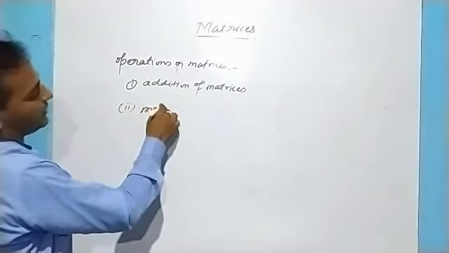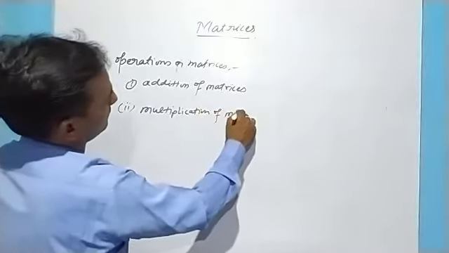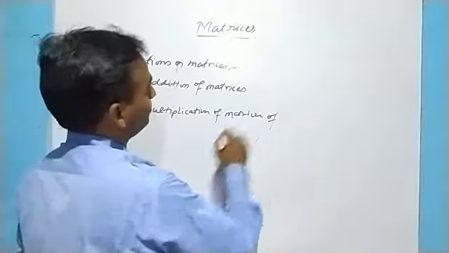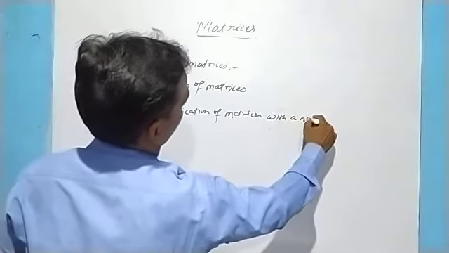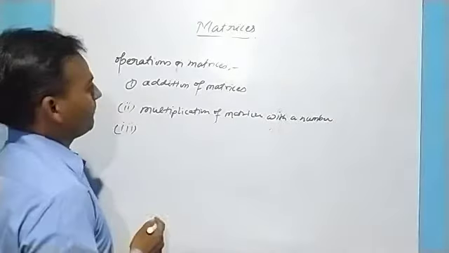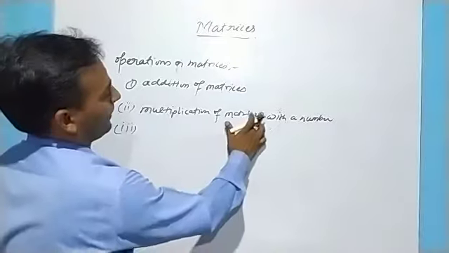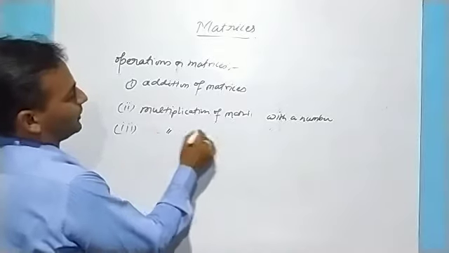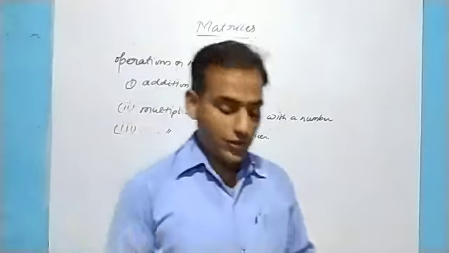Second is multiplication of a matrix with a number. And the third is multiplication of a matrix with a matrix. So these three we have to study.